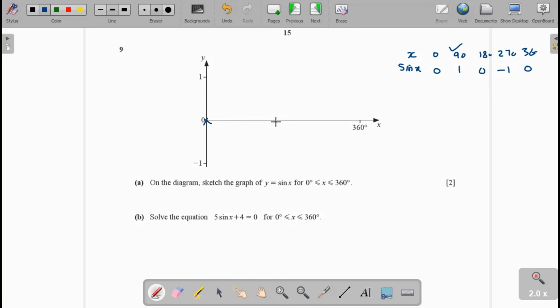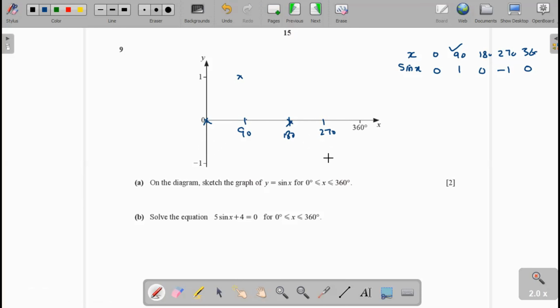We mention the angle on x-axis. This is the 180 degree. The middle value is 90 degree. The middle between 360 to 180 is 270 degree. Now 0 degree to 0 is this point. 90 to 1 is that point. 180 to 0 this point.